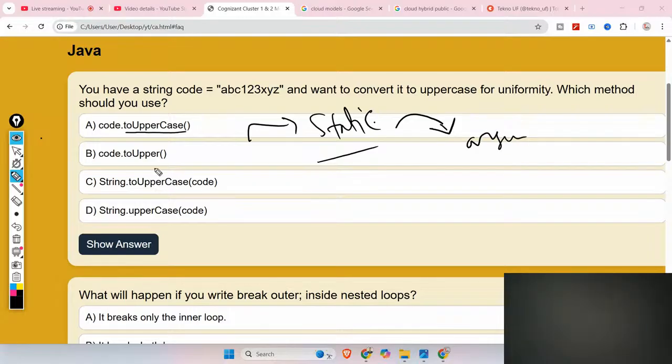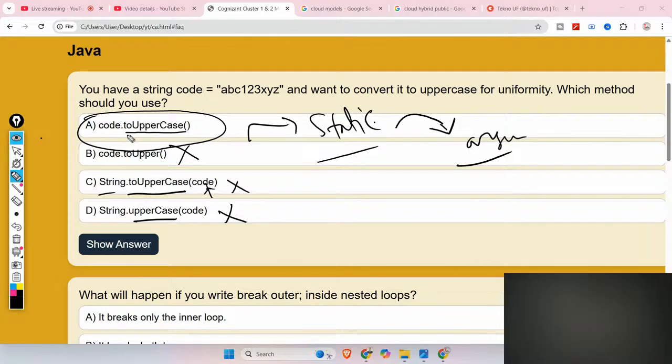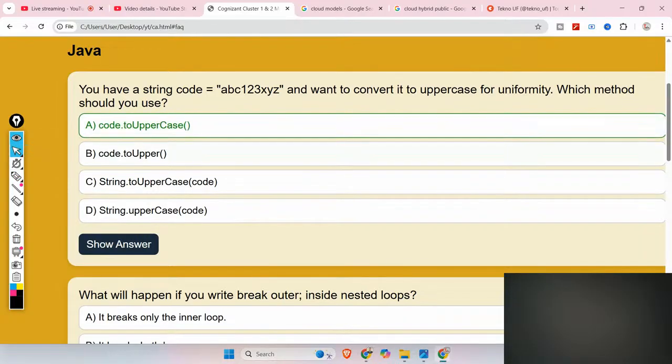The option that takes an argument is eliminated. Another is not a proper name of the toUpperCase method, so it is also eliminated. The last one is also eliminated. But code.toUpperCase satisfies our requirements and does not take any arguments, so this is the correct option among these. I hope you understood.